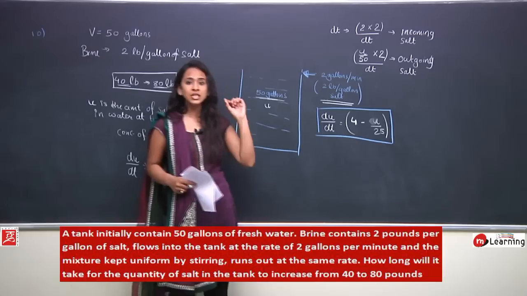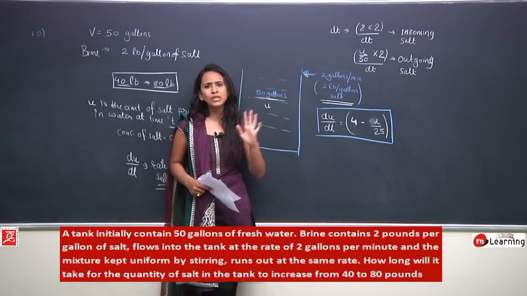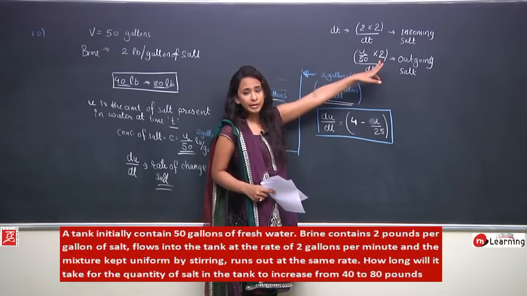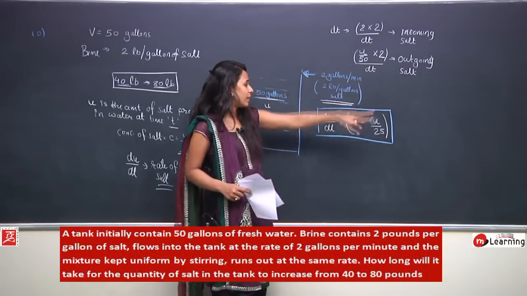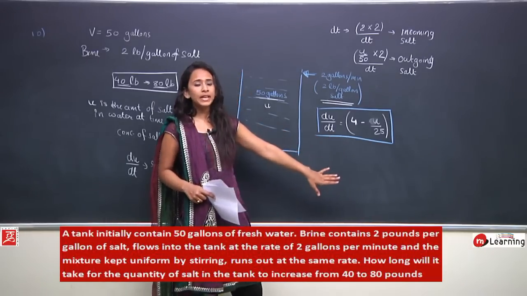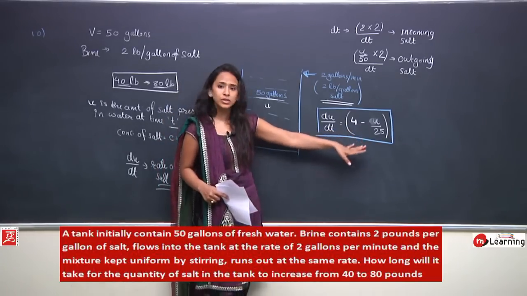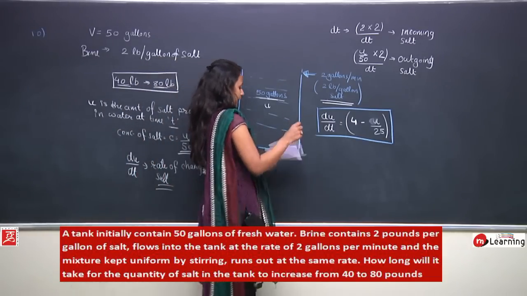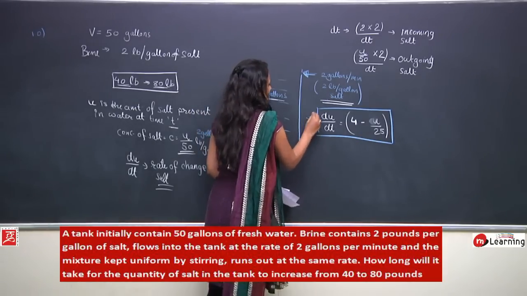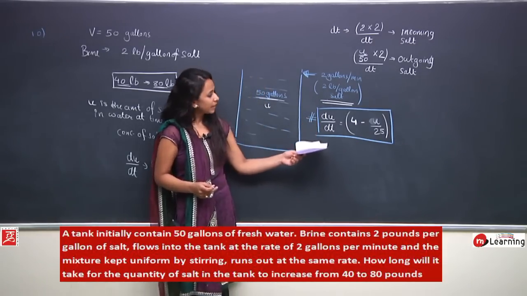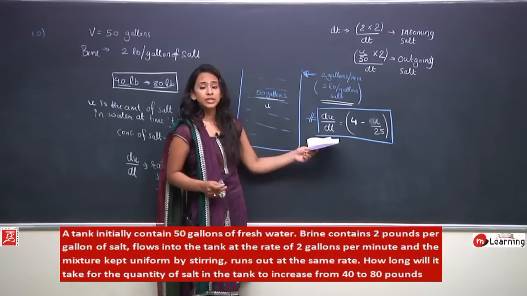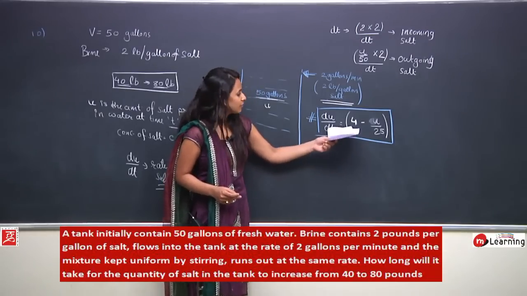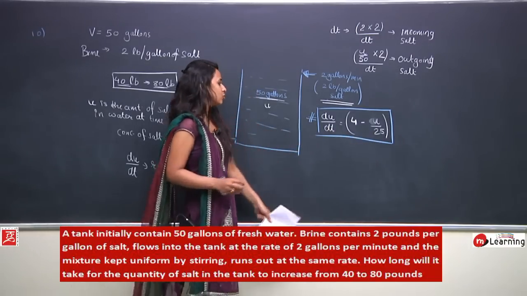Once again, dt is a very small period of time, so we can safely assume that the salt concentration will not change. That is why I am saying C into 2, because it would be 2 gallons of water flowing outside, divided by dt. So I can say du by dt would be what? This would be equal to 4 minus u upon 25. So we have formed a differential equation here, which says the rate of change of salt in the solution with respect to time is equal to 4 minus u upon 25.